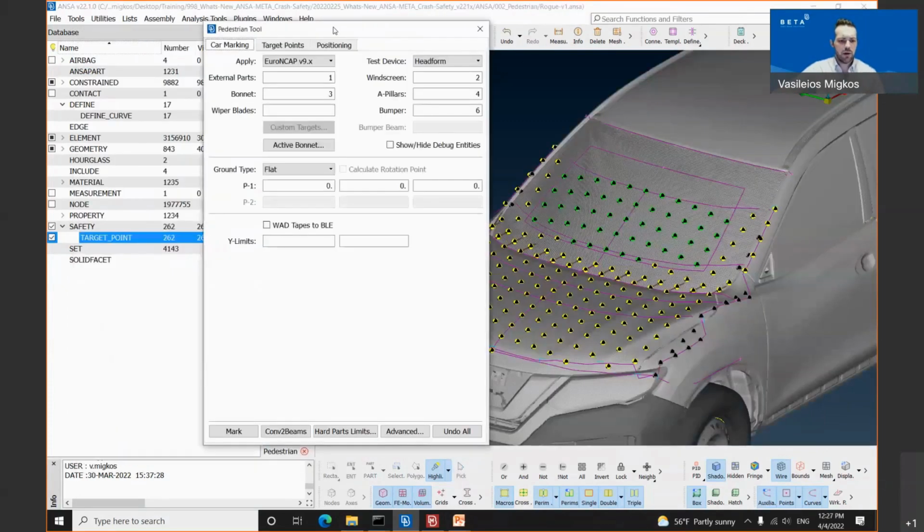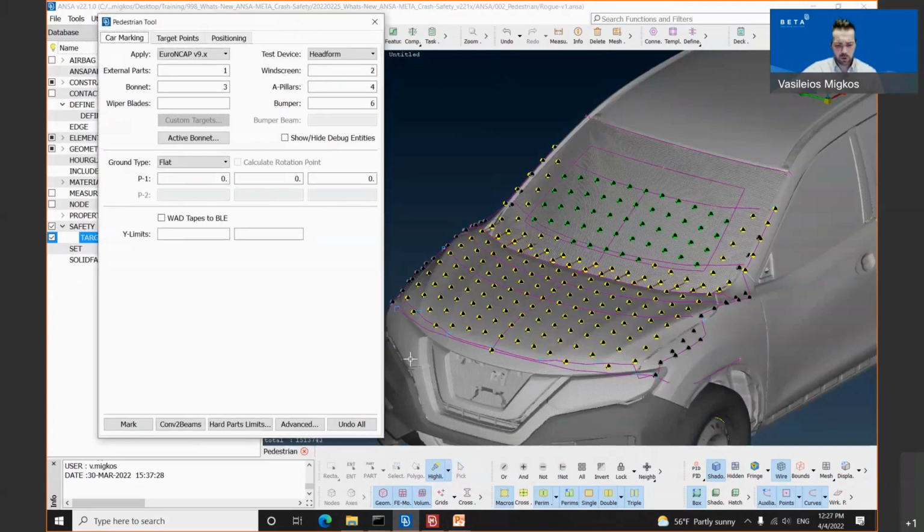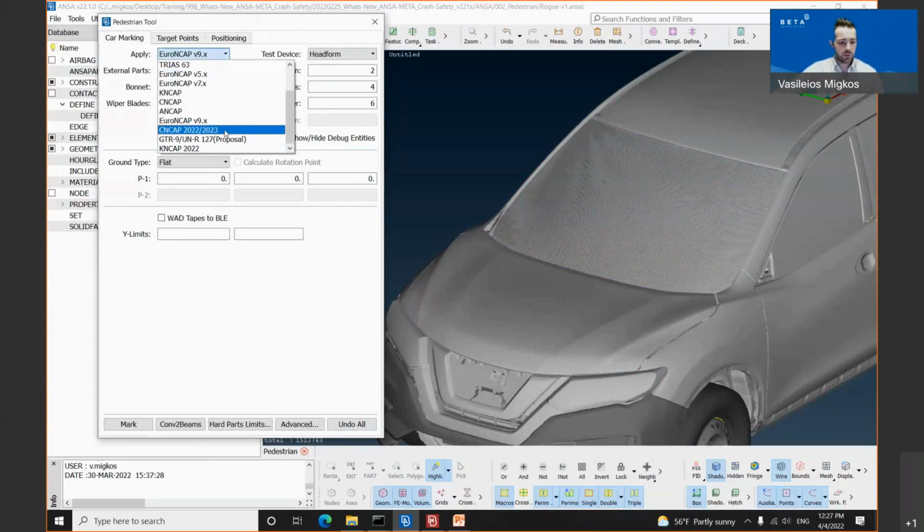Apart from these, if the user wants to delete all the points in order to select a different protocol, he can click the undo all button. The tool will delete all the target points. He can select the other new protocol, which has also been supported from version 22.1.0, which is the Korean